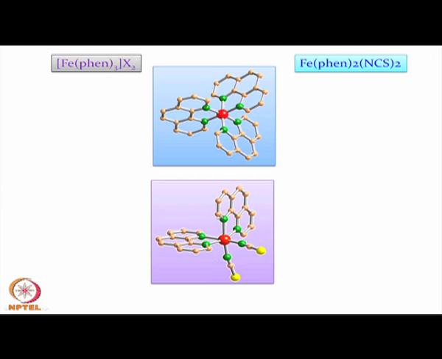But we have already seen from the spectrochemical series that the position of the thiocyanate groups is different compared to the phenanthroline, because the phenanthroline ligands are stronger than the thiocyanate ligands. So, we are providing a somewhat weaker crystal field around this iron, again in the ferrous state.